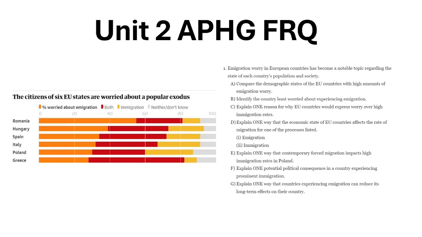So we have the percentage of the people within these states that are worried about emigration. Remember, emigration with an E means to exit. Immigration with an I means to enter. We can see here that some are more worried about immigration than emigration, and some are more worried about emigration than immigration. And there's a good percentage of people that are worried about both. Then there's a small percentage, usually around 10% for each country, that doesn't care or doesn't know enough information to have any worries about it.